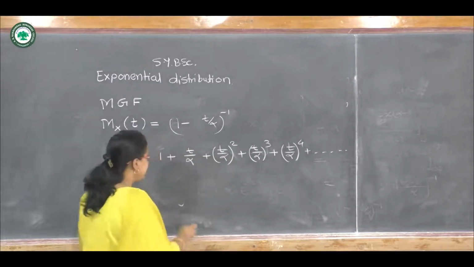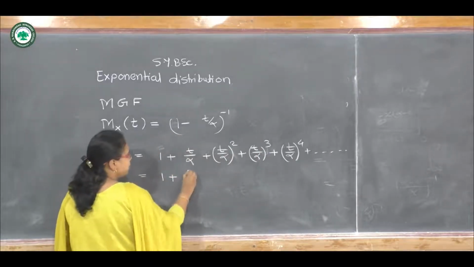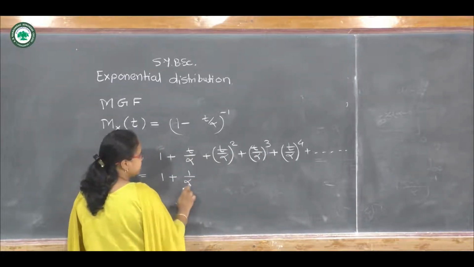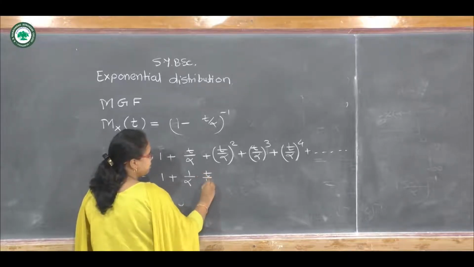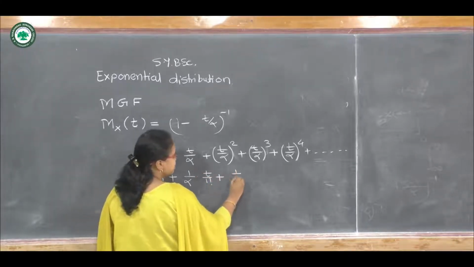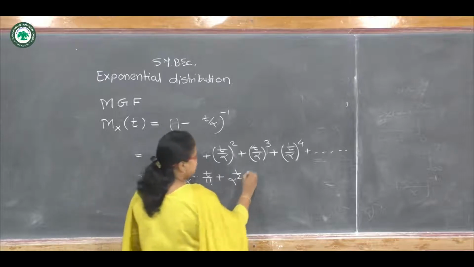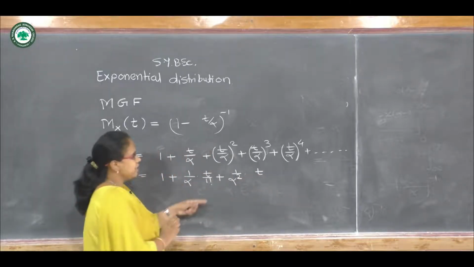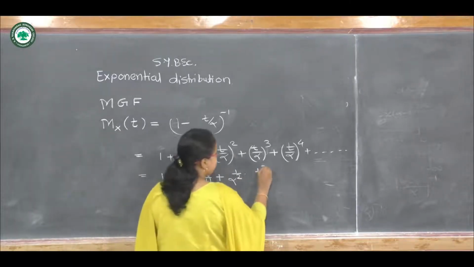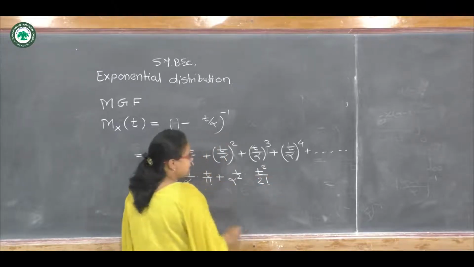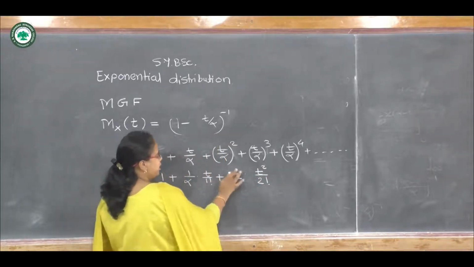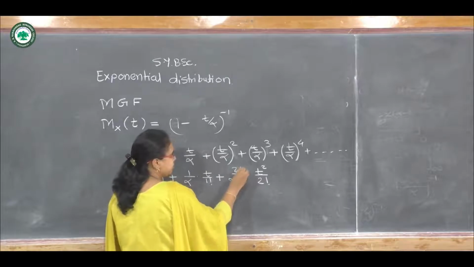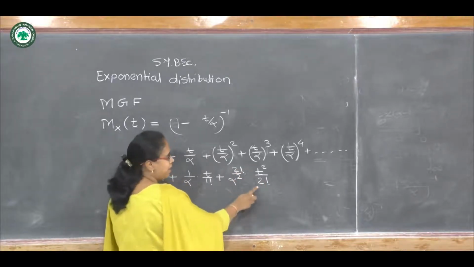We can write this as 1 plus 1 upon alpha times t upon 1 factorial, plus 1 upon alpha square times t square upon 2 factorial, and to write this I have to write 2 factorial in the numerator also, so that is the extra term I have added.